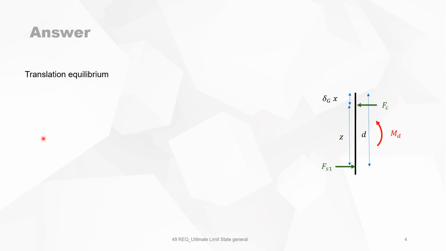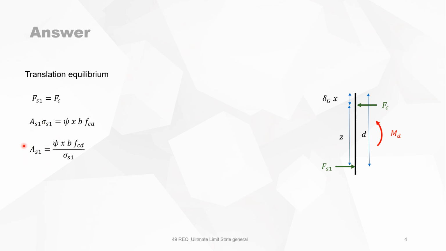We first look at the translation equilibrium between the forces, the force in the concrete and the force in the rebars, in the reinforcement. Those must be equal. The force in the rebars is, of course, a cross-section of the rebars times the stress. And the force in the concrete is, because we are in ULS here, the filling coefficient times the depth of the neutral axis times, of course, the width of the section and the design value of the concrete compressive strength.